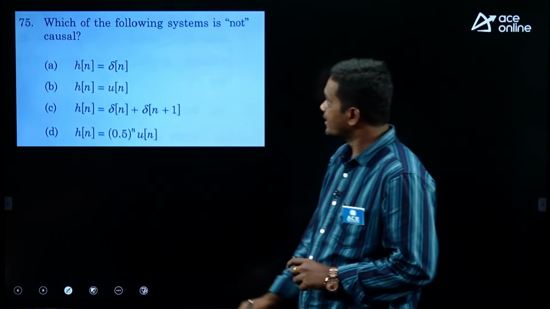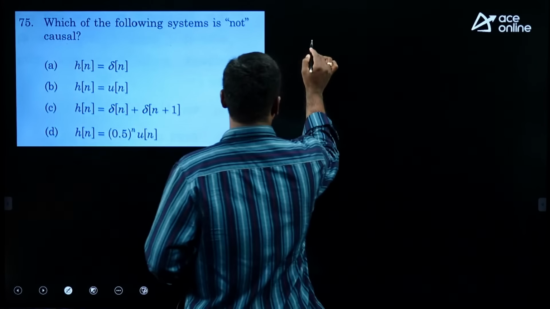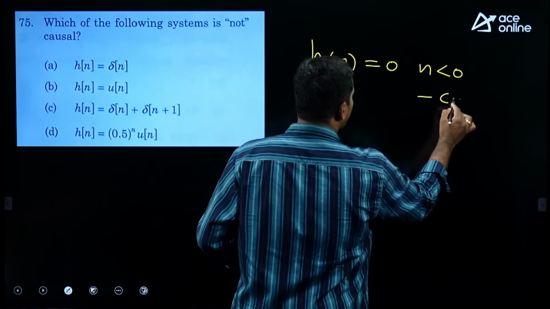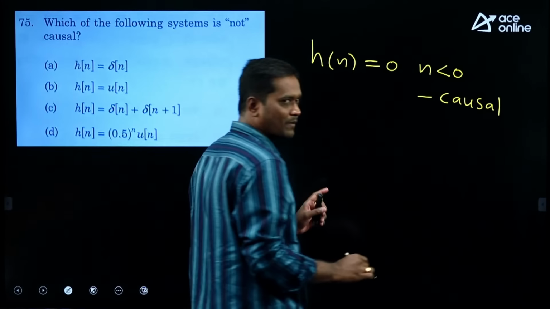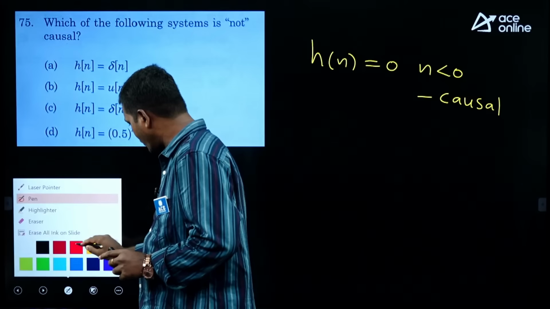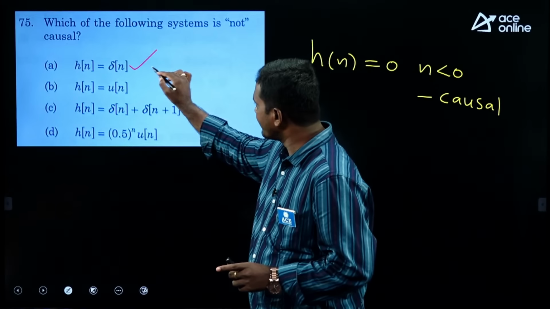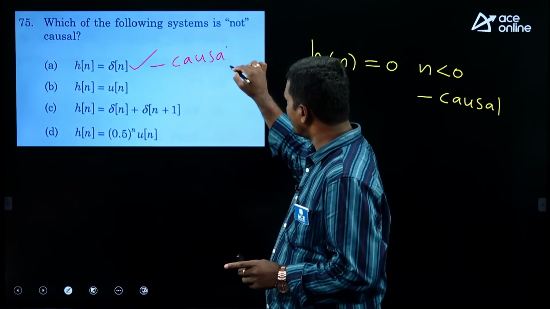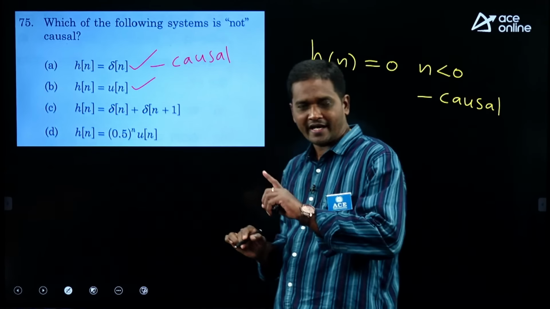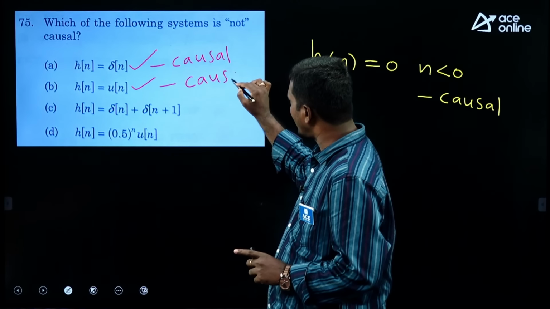And the next question is, which of the following systems is not causal? What is the condition for a causal system? h of n should be 0 for n less than 0. This is the condition for a causal system. In the question it is asking for non-causal. Once you observe the options, del of n exists only at n equals 0, so surely it is a causal system. It is 0 for n less than 0. If you see the second option, u of n exists only for n greater than or equal to 0. It is 0 for n less than 0, so this is also a causal system.